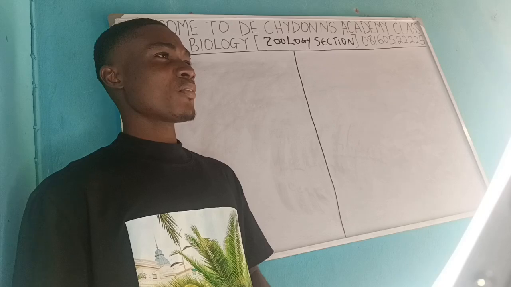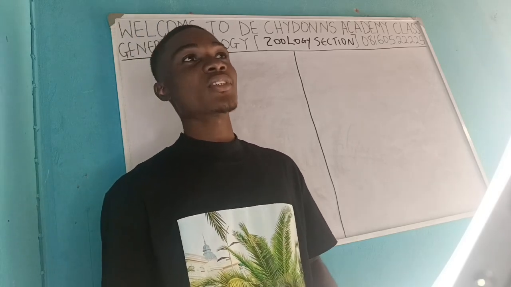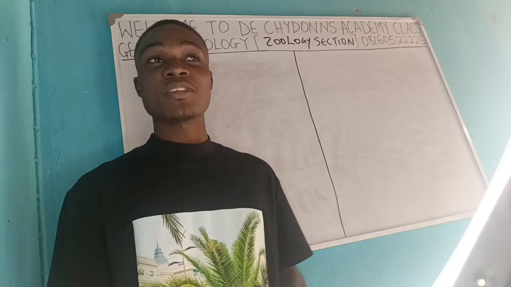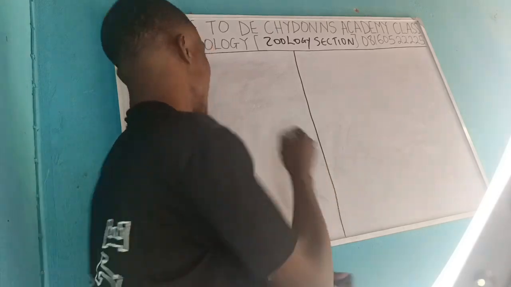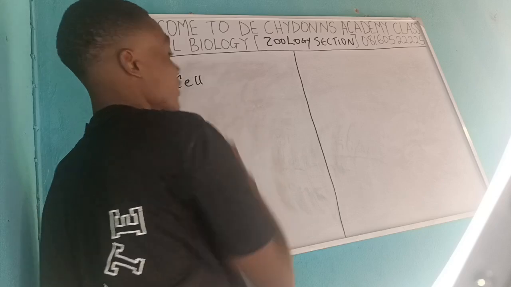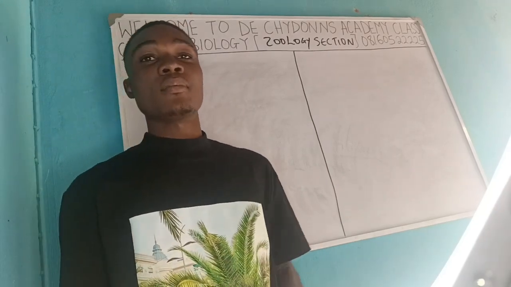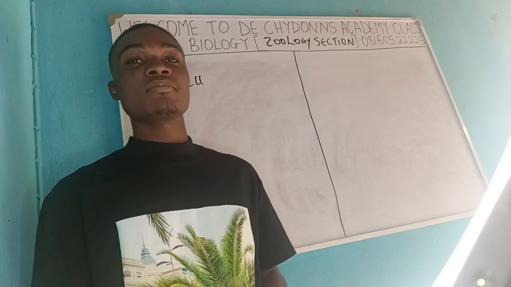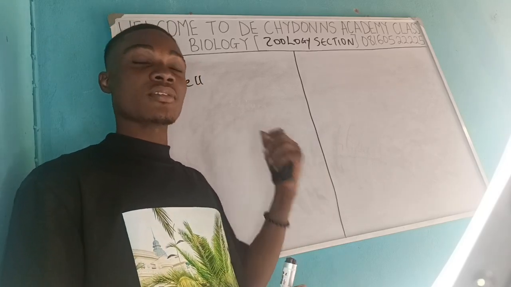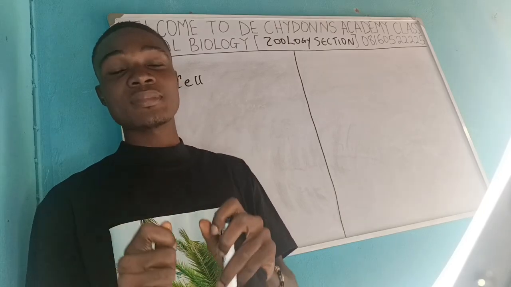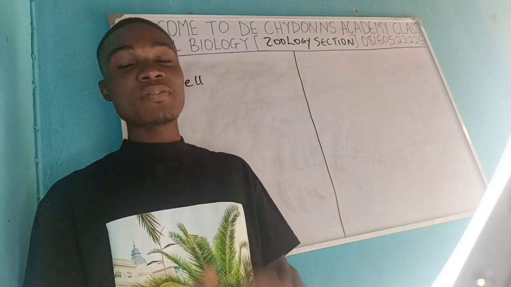All right. For us to do this study properly, let's look into the cell, because you can't talk about animals without talking about their basic unit of life. The cell is the basic functional unit of a living organism, a living animal. You cannot talk of a living animal without talking about the cell, because this is the smallest part of them that is still living, still having all the properties of a living thing.